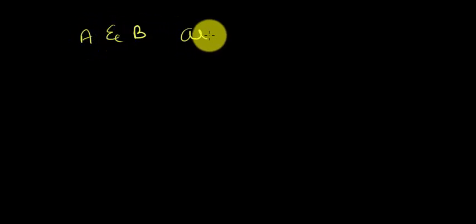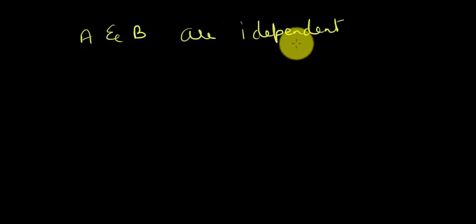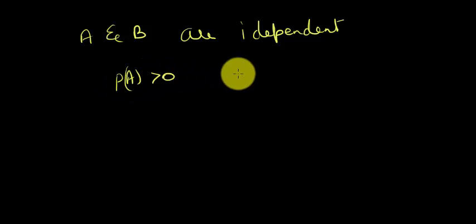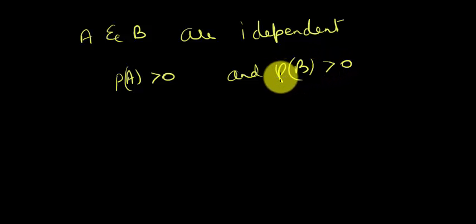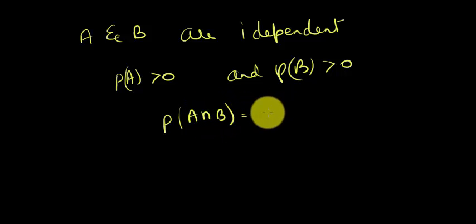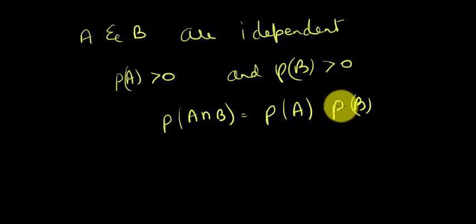Now, let me consider a situation where A and B are independent. I'm going to put a condition that A and B are independent, and I'm also going to say that the probability of A is greater than zero, and the probability of B is greater than zero, which means they are not null events. They do produce some output. Then if they are independent, as we proved in the previous proof, the probability of A intersection B is the probability of A times the probability of B, because they don't affect each other.